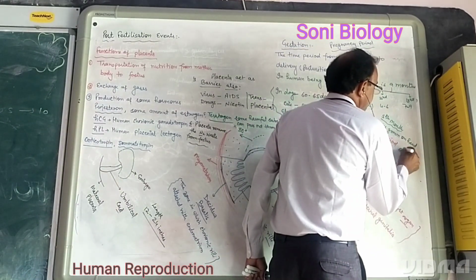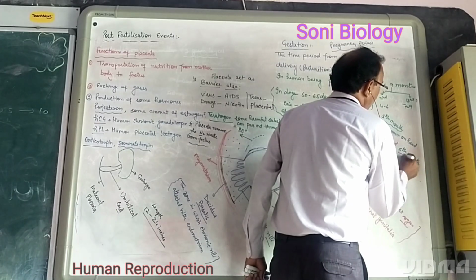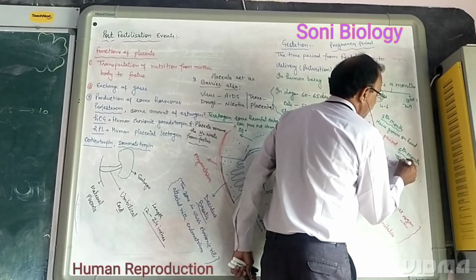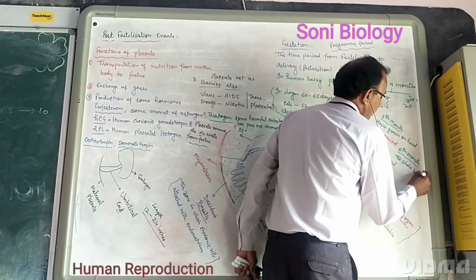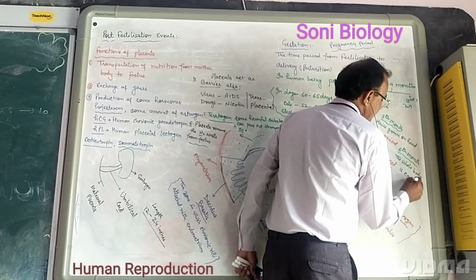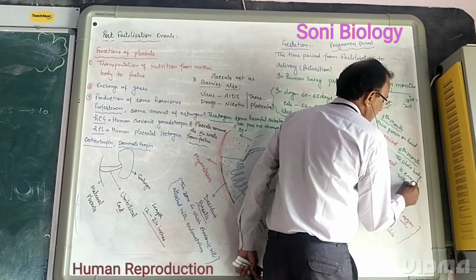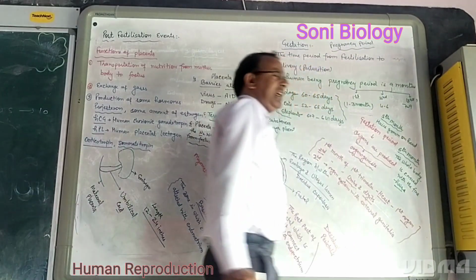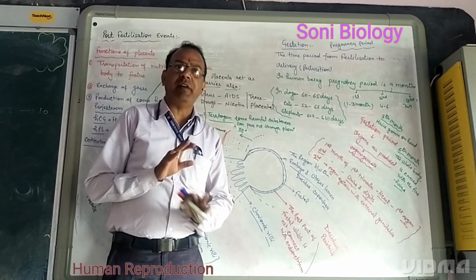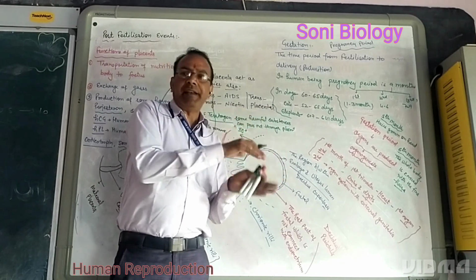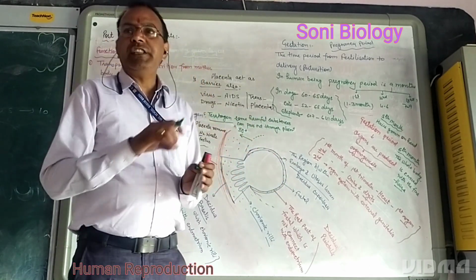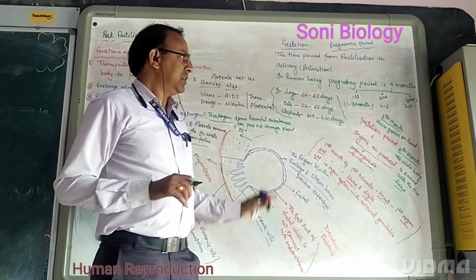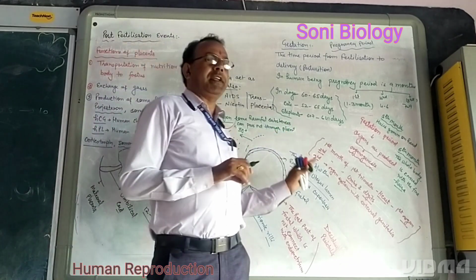And in the sixth month, the whole body is covered with fine hairs. So we can say that mostly by 6 months the organs are fully developed in the embryo. It means the embryo changes into a baby, and as the 9th month completes, the baby is ready for parturition or delivery.